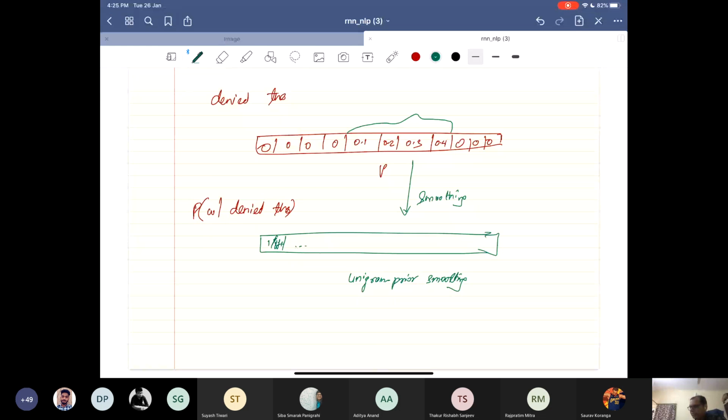Otherwise, as Saurav rightly pointed out, you will not be able to generate new n-grams. You will only generate n-grams that you have seen earlier. But how do you generate new n-grams? So smoothing there will help you. So there's no fixed yes or no answer. Depending on an application, you can choose to either not do smoothing or do smoothing, but both will work finally. So you will get different types of text. But this may lead to sentences which are grammatically incorrect too, right?